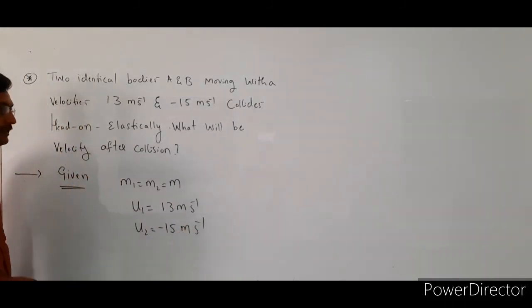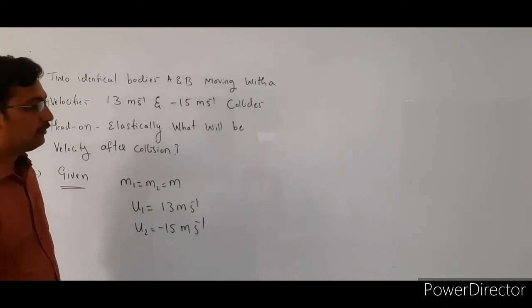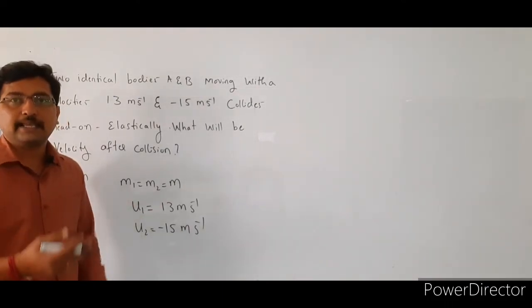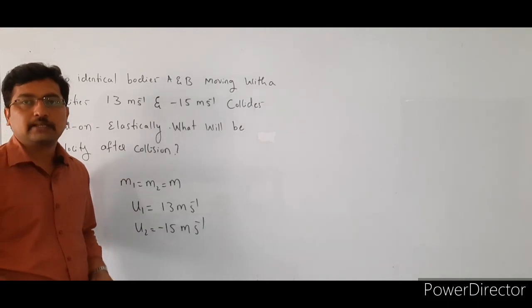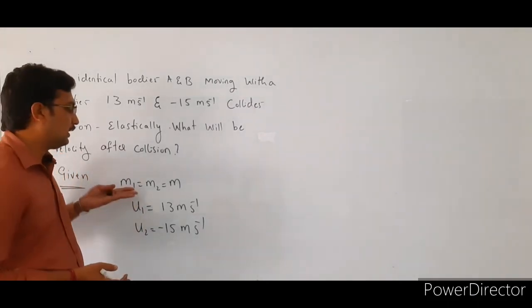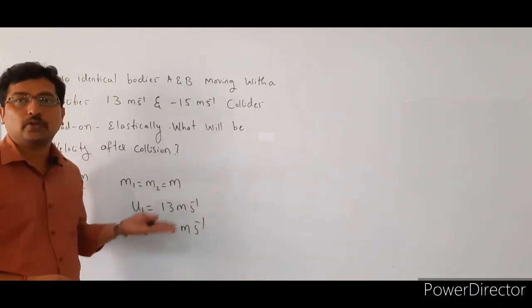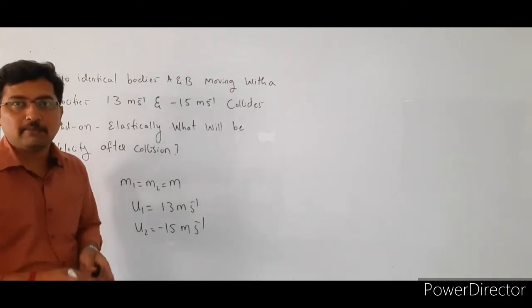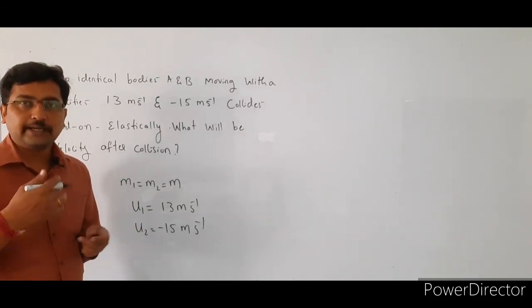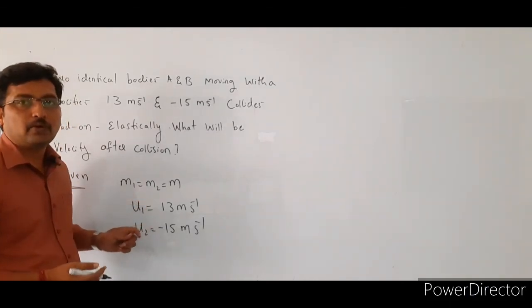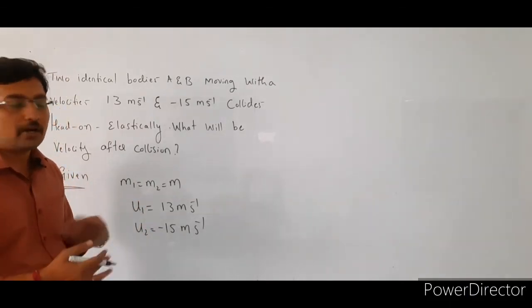They collide head on elastically. What will be the velocity after collision? We already know that if two bodies have the same masses and collide elastically, they simply exchange their velocities.